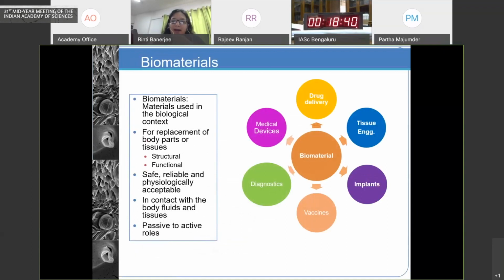So to begin with, what are biomaterials? These are essentially materials that are used in the biological context, and hence they preferably need to be degradable, and of course they need to be safe and reliable in a physiologically accepted manner. There are various areas for biomaterial applications which are shown on the right. Today I'll be covering drug delivery. In my group, we work on drug delivery as well as point of care diagnostics and a few soft based medical devices like hemostatic agents.